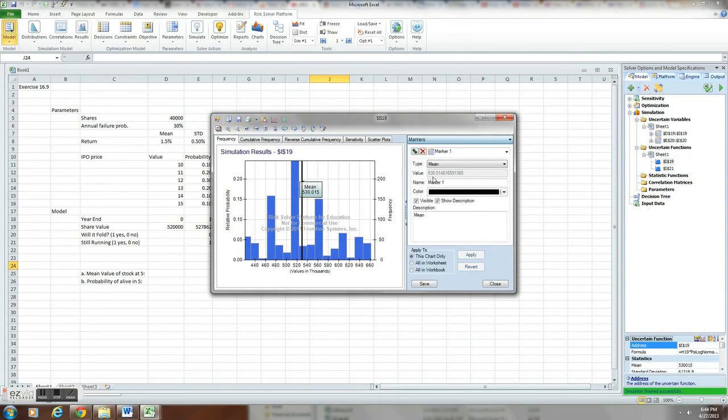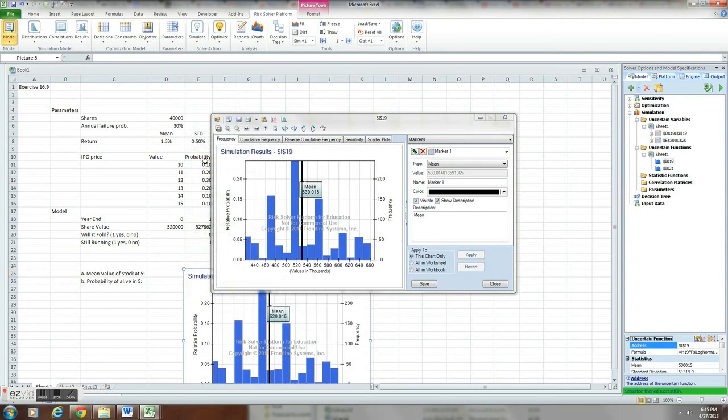I've already adjusted these so that you can see them. Here with the markers, the mean is labeled on there for you. Now we'll need to copy this, and just for demonstration's sake, paste it in. And we'll enter in our answer here of 530,015.